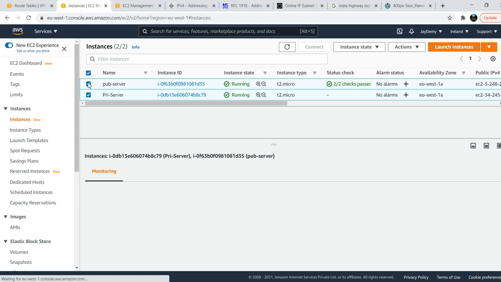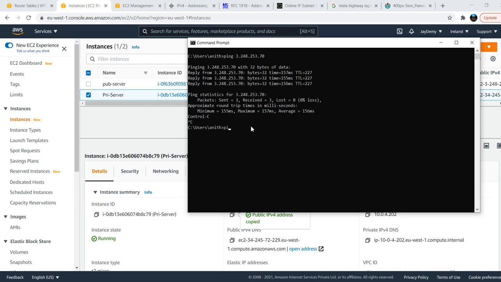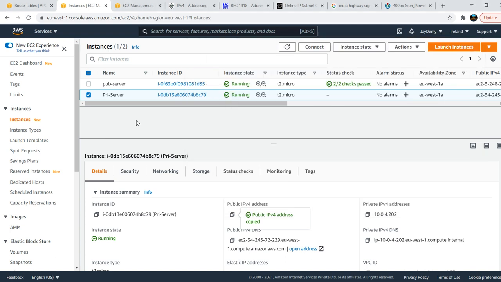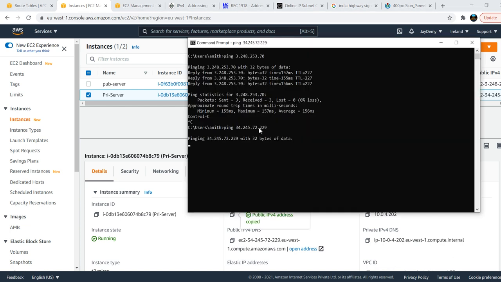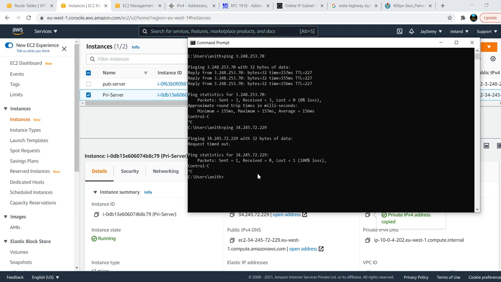So we are doing a foolish thing. We have allowed simply the public IP here. With the help of this public IP, you can't ping because there is no internet to that. Okay, see, it is not pinging. And even if you want, I can take the private IP just to show you ping.